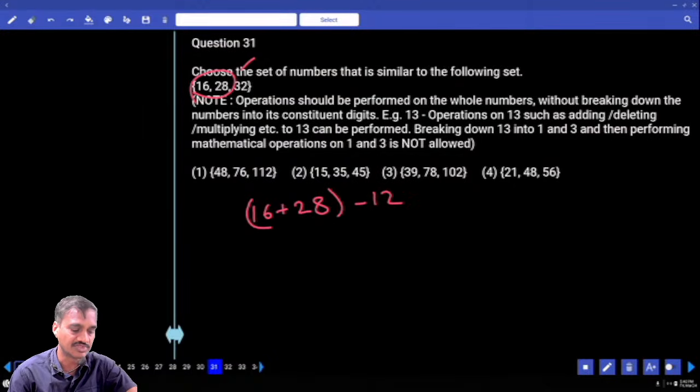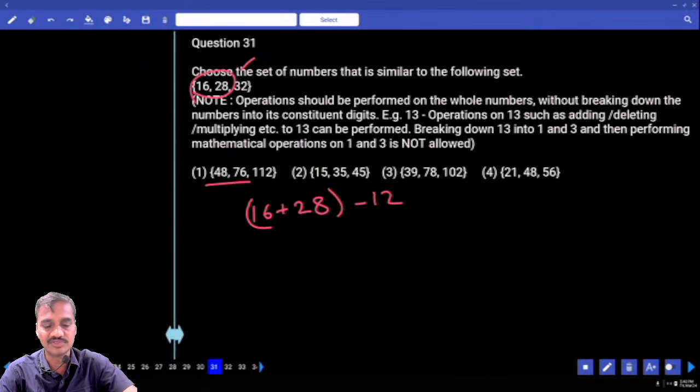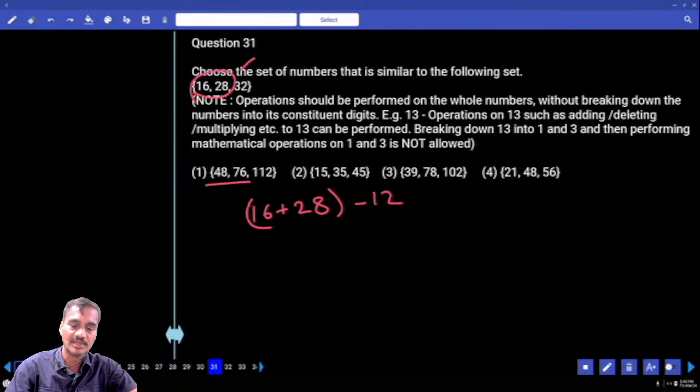Now here again if you check out, 48 plus 76, what is the sum we have? 48 plus 76, 124. Minus 12 is 112, that is choice 1. Sum of these two minus 12, 31.